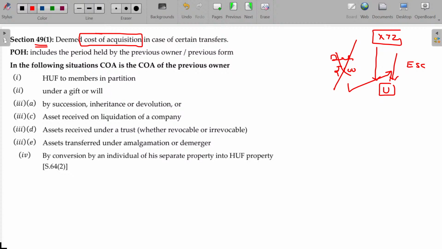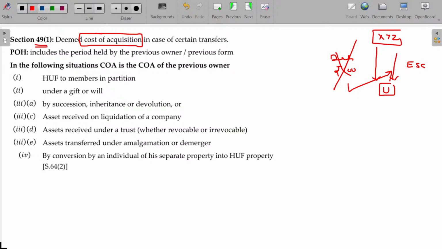So that's why it is called deemed cost of acquisition under section 49. Most of the cases you can guess it yourself. In a simple sense, the cost of acquisition for these cases will be equivalent to the cost of acquisition of the previous form. What is the previous form? Debenture. What is the current form? Equity shares. What is the cost of acquisition for the equity share capital? I have not purchased the equity share capital by paying cash, but it got allotted due to possession of the debentures. Then the cost of acquisition of the debenture becomes the cost of acquisition of your equity share capital. Clear? Hope now you'll be able to understand.